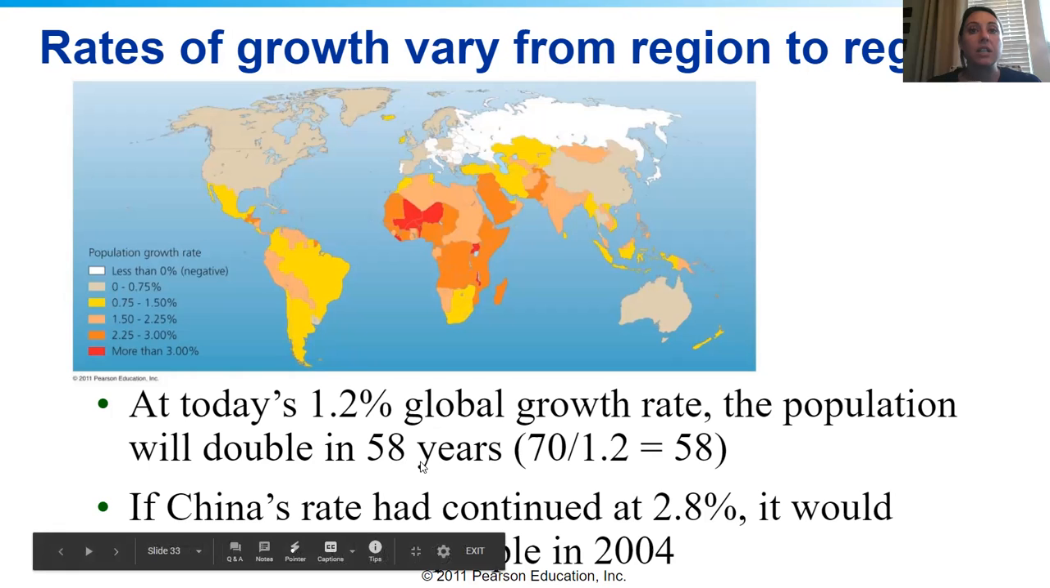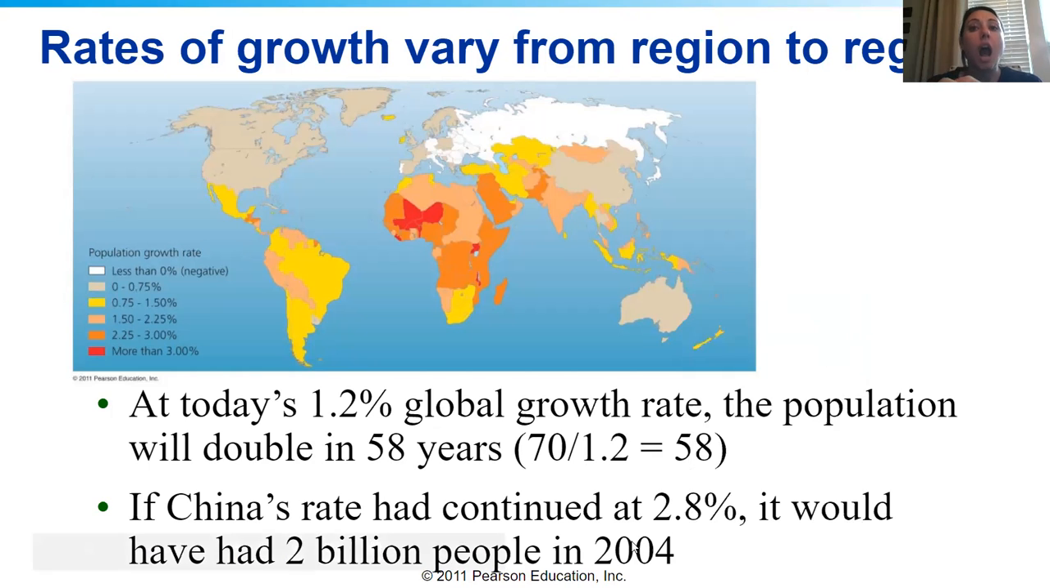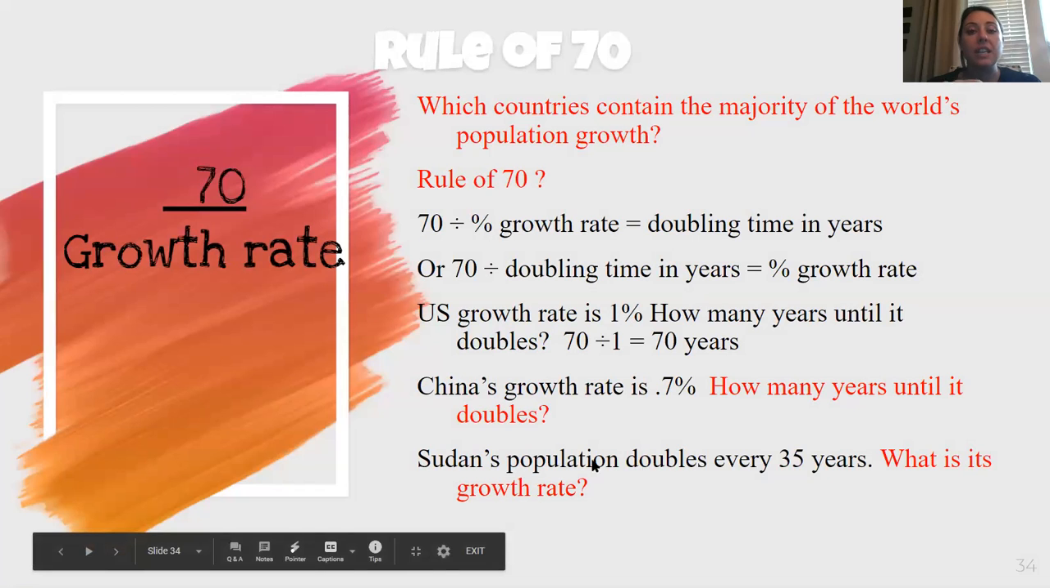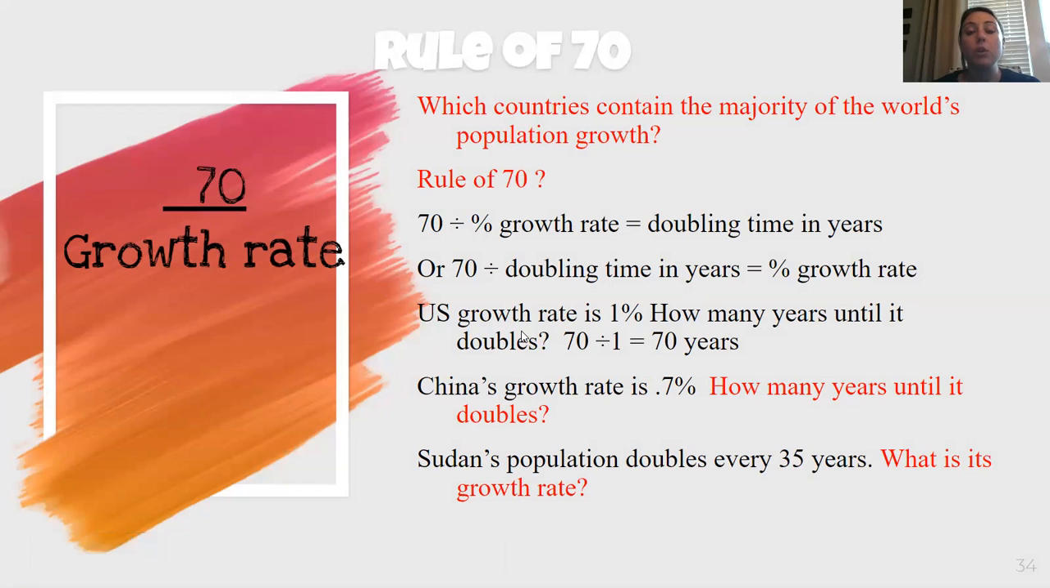To find the number it's going to take to double, 70 divided by 1.2. You're not going to convert this into a decimal. You're going to leave it as a percentage. So 70 divided by the growth rate is the doubling time in years, how long it's going to take the population to double.